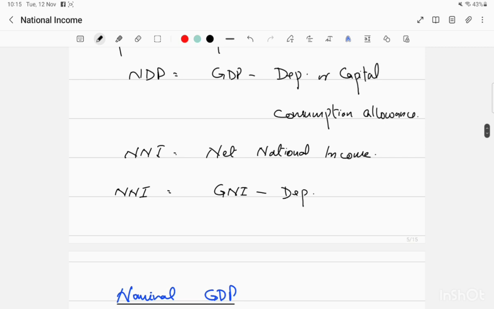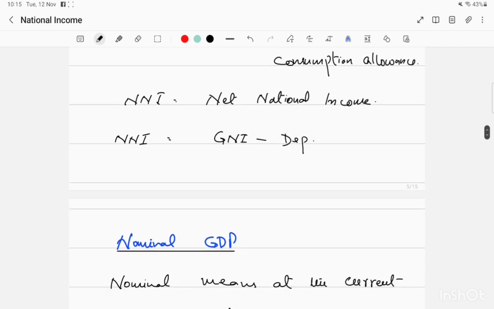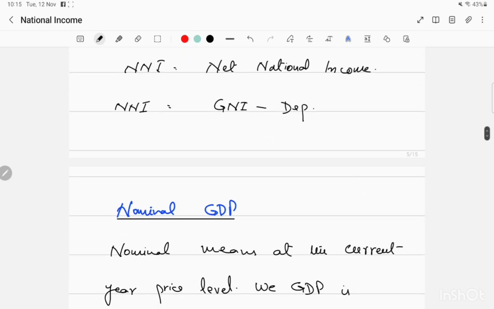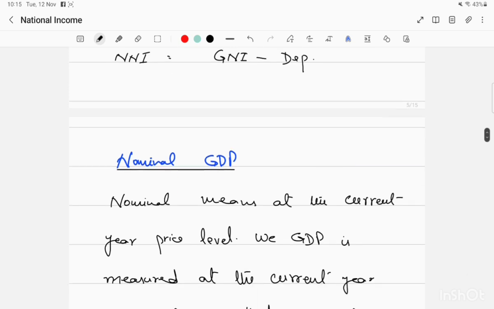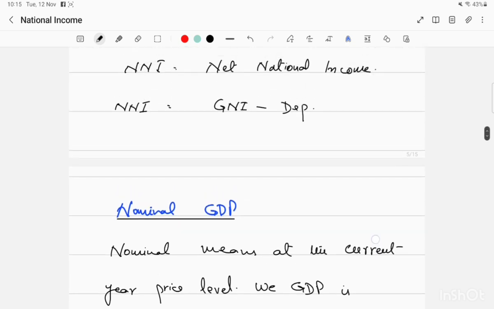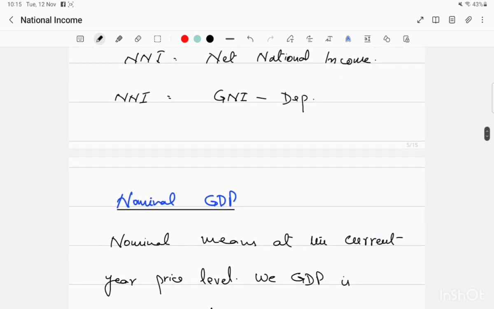So what is net national income? It can be found by GNI minus depreciation. So when we calculate GNI, then deduct depreciation from that GNI, you will reach the net national income. This is the income of all the nationals in the country.